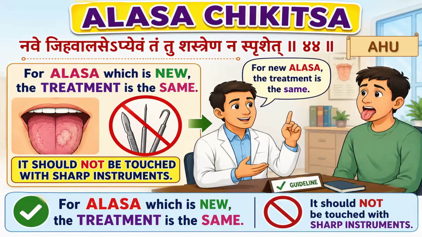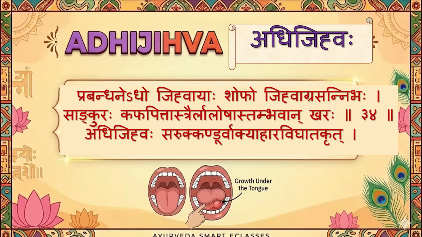Next, treatment. Ashtanga Hridaya mentioned Nave Jihvalase Abhiyevam Tam Tu Shastrena Na Sprished. For Alasa which is new, the treatment is the same as before, but what? It should not be touched with a sharp instrument. Na tu shastrena sprished. So we can do the previous treatment, but it should not be touched with a sharp instrument if it is new. Sushruta didn't mention any treatment.